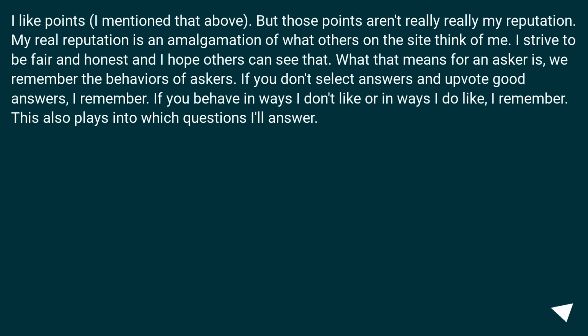I like points, I mentioned that above. But those points aren't really my reputation. My real reputation is an amalgamation of what others on the site think of me. I strive to be fair and honest and I hope others can see that.